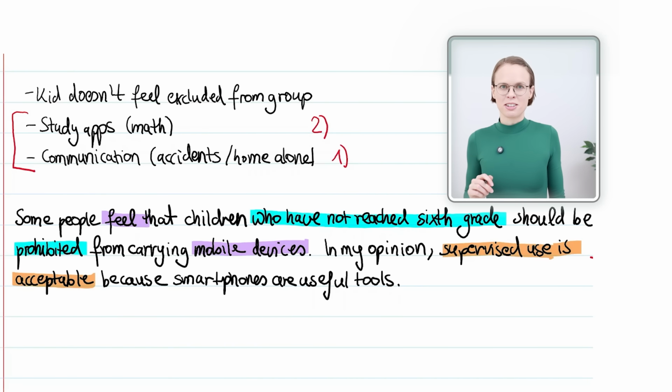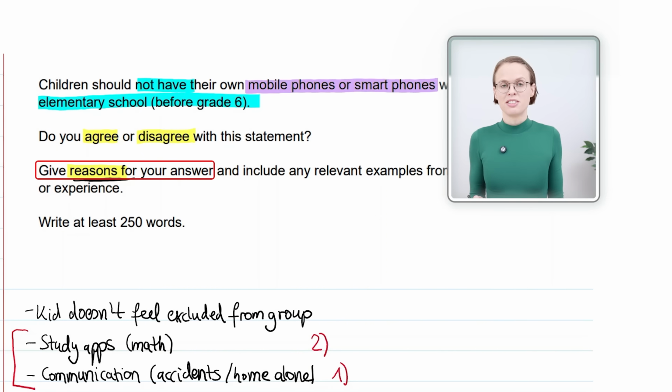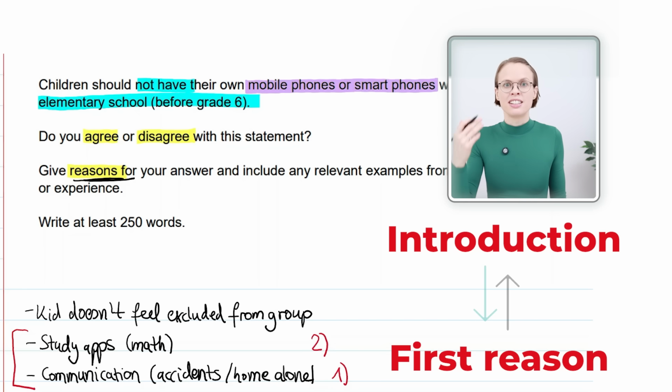Now, let's go on with the first reason for my opinion. The question says, give reasons for your answer. Here, so you must absolutely do that. It's crucial that you use a new paragraph for this to show the IELTS examiner, look, now comes a new idea. So make sure that there is some space between the introduction and your first reason.